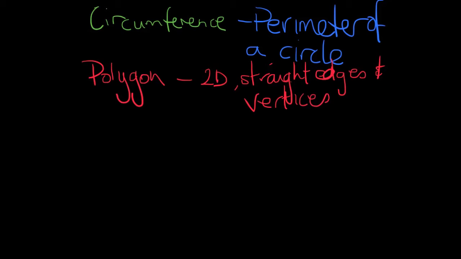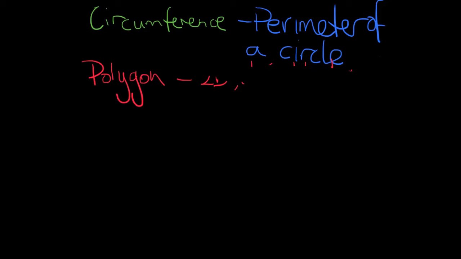Okay, straight edges and vertices. Vertices are the corners or the points of our shape. A circle obviously does not have straight edges and vertices, so we can't refer to it as a polygon. All right, so that's one reason why we refer to the circle as having a perimeter called a circumference.